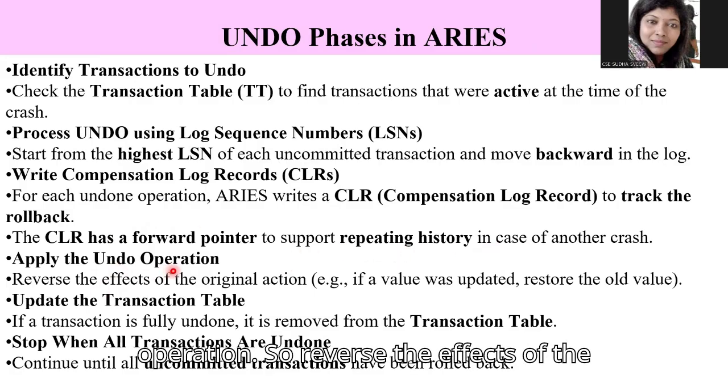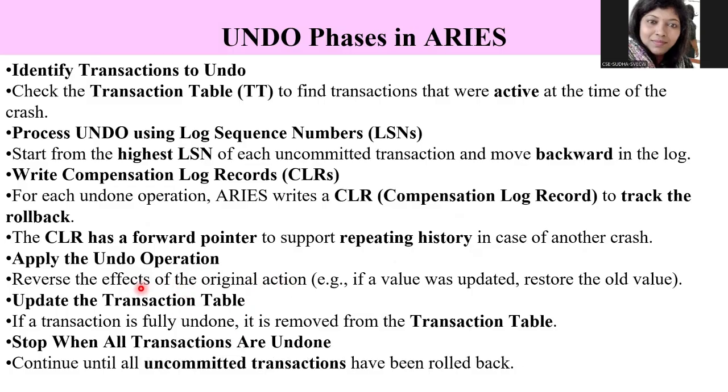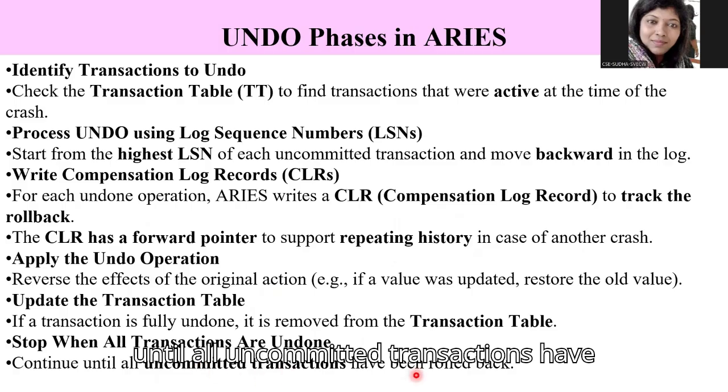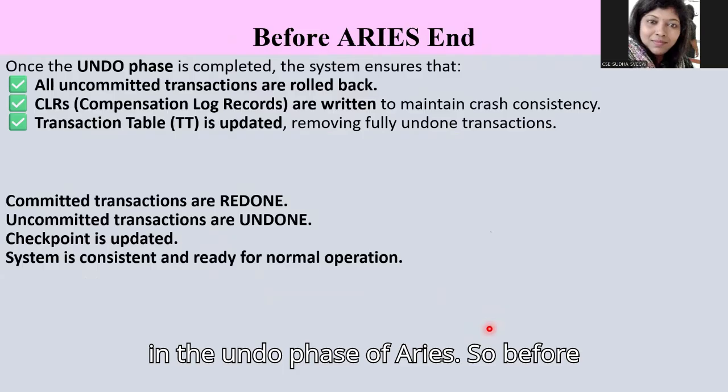Apply the undo operation, so reverse the effects of the original action. I showed you how the delete operation and insert operation have been undone. Update the transaction table: if a transaction is fully undone, it is removed from the transaction table. Stop when all transactions are undone. Continue until all uncommitted transactions have been rolled back. So this is what happens in the undo phase of ARIES.